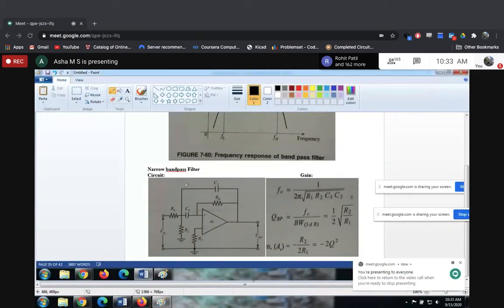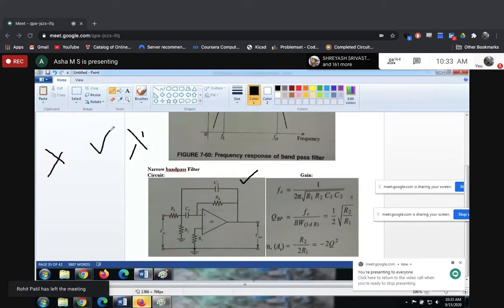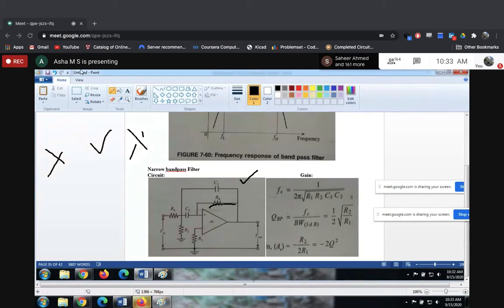So how exactly will this circuit work as a band pass filter? Initially it should reject low frequency, then in between it should accept, and it should reject high frequency. By using all these formulas I have selected the values of R and C and constructed the circuit. Initially the capacitive reactance offered by this capacitor is very high, correct?